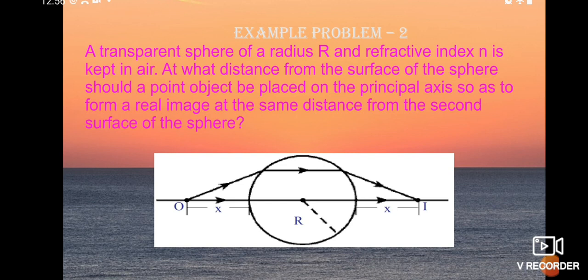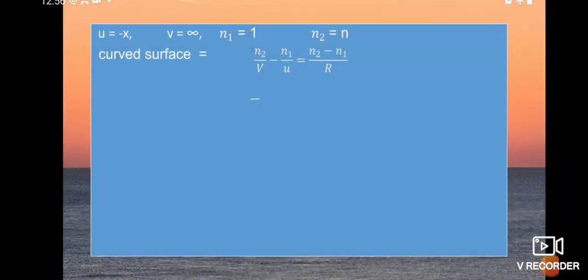Okay, the image may be at infinity. So we have taken the v value as infinity. Then n1 is equal to 1, that is air, and n2 is equal to n. By substituting these values in the curved surface formula, we get n2 by v, that is n by v with v as infinity, minus n1 by u, that is 1 by u, with u as minus x, is equal to n2 minus n1 by r, that is n minus 1 by r.